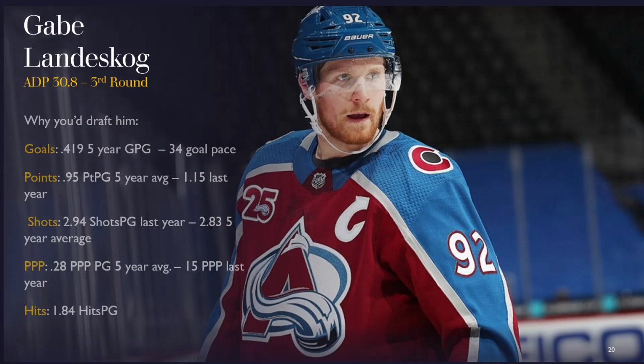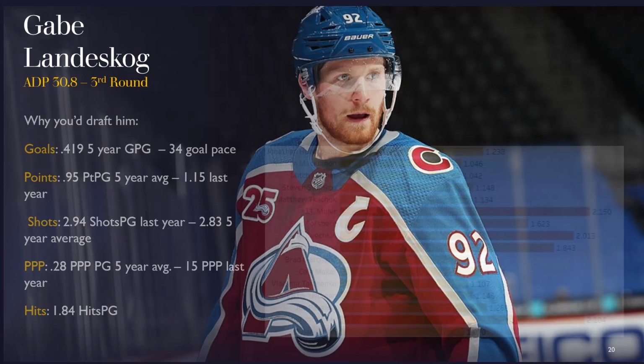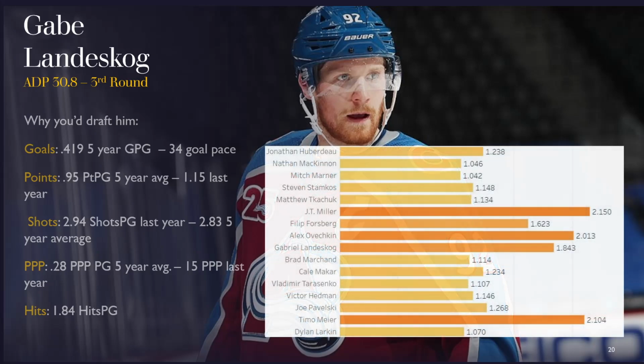Now, what he does do instead is throw the body. So 1.84 hits per game, and as you can see on this hits per game by point producers graph, he's in some good company with JT Miller, Forsberg, Ovechkin, Timo Meier in that range. So this is sorted the higher up on this list, the higher point totals you have, and then the further out is the more hits coverage that you get. So yeah, in terms of point producers who hit, he's up there, and he's definitely targetable for that reason. And this is one category coverage element that may be the reason for his ADP being so high, as the other parts of his file I'd prefer to see in the 5th or 6th round range with Forsberg or Ehlers.